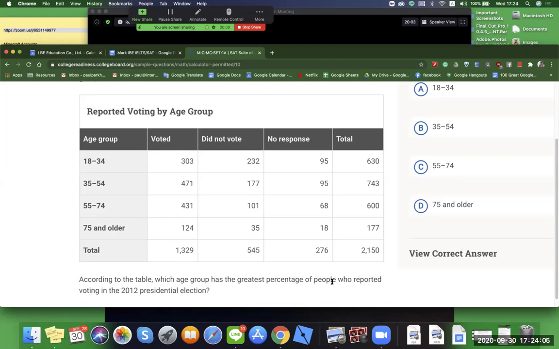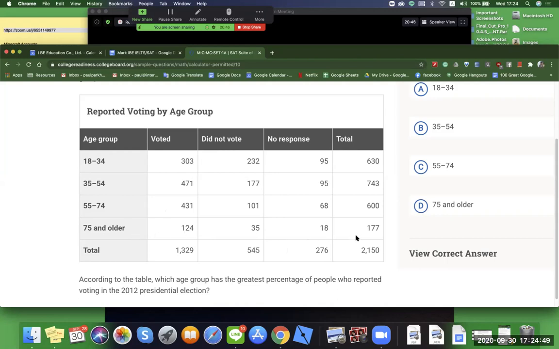Greatest percentage of people who voted. I think that's going to be comparing A and B right here, right? Comparing it with the total. Reported voting. Who reported voting? Reported voting would be this category, right? And then this category here, compared with the total. Which age group then? 75 and older. 75 and older is the greatest percentage.